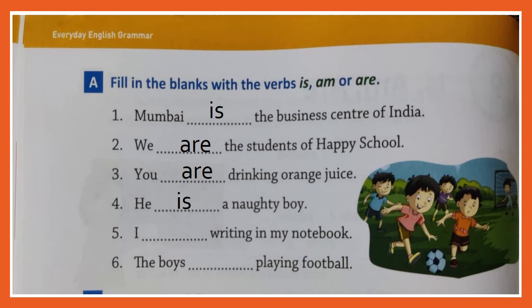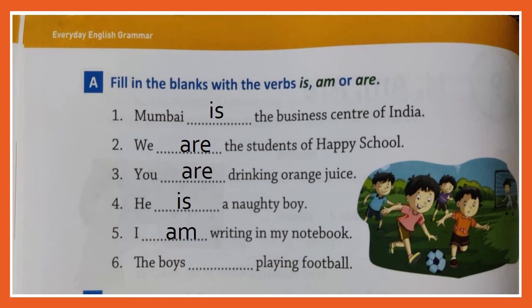Number 5, I dash writing in my notebook. Now you know this. I told you before that with I always am comes, right? I am writing in the notebook. Number 6, the boys dash playing football.